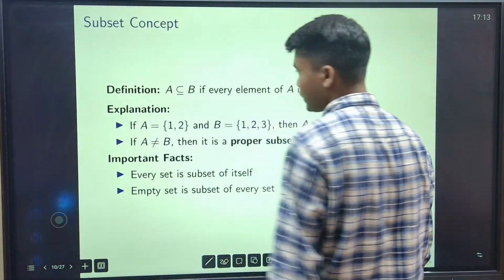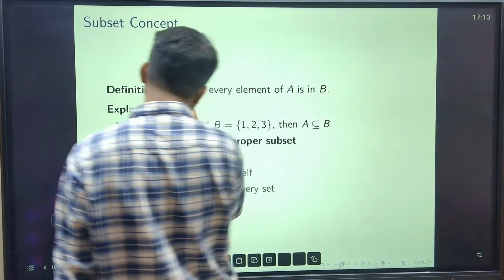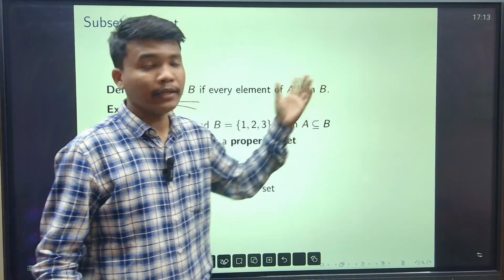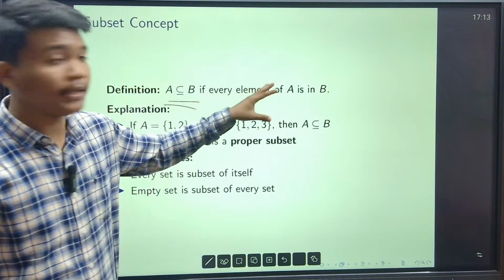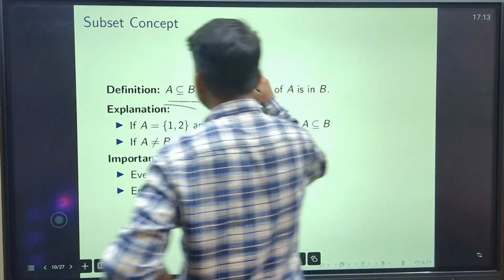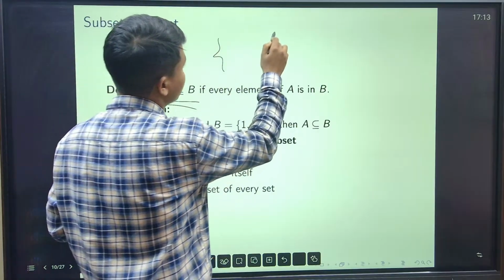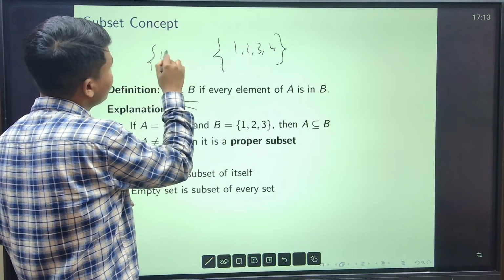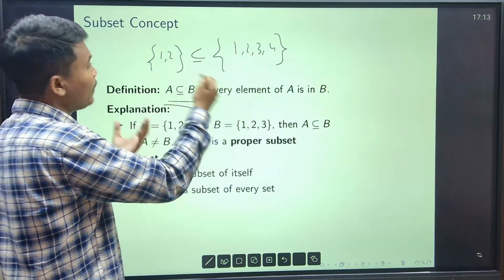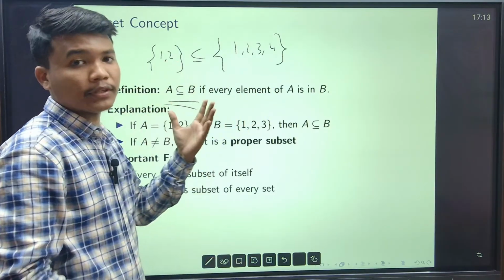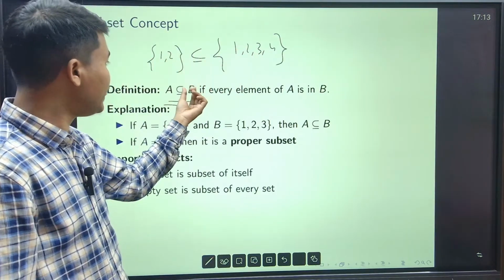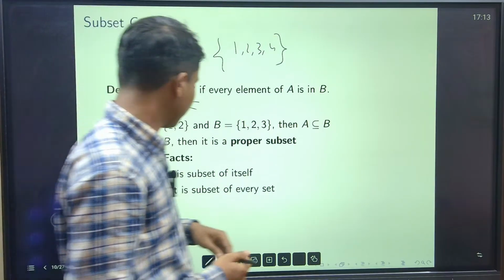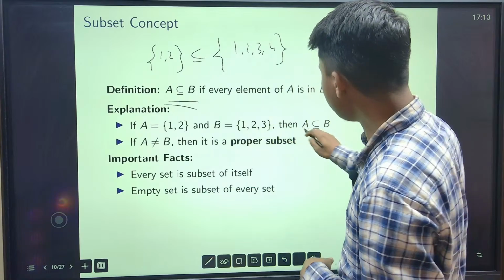Okay, next definition: subset. What is the definition of subset? A is a subset of B if every element of A is in B, that means every element of A is a member of B. Suppose B is a bigger set, 1, 2, 3, 4, and A is any set I take, 1, 2. So this is a subset. Now 1, 2, 3 is a subset, 1, 2, 4 is also a subset, and even if I take the whole set, B is a subset of itself also, B is a subset of B also, right? So A is a subset of B.